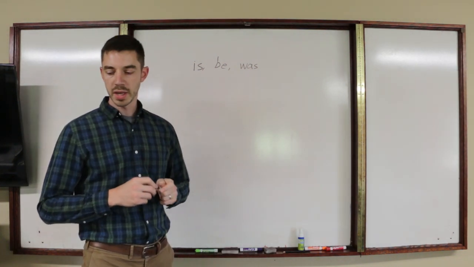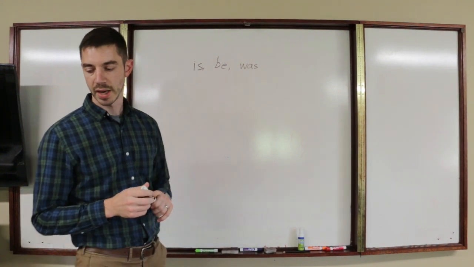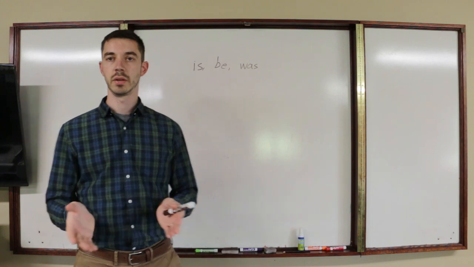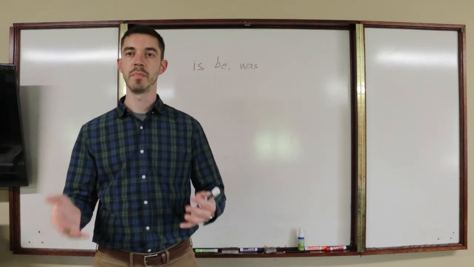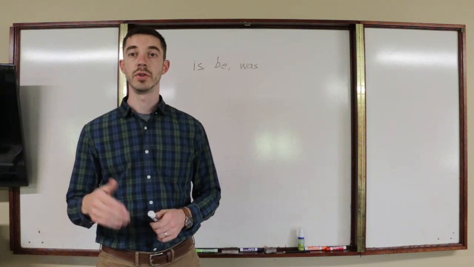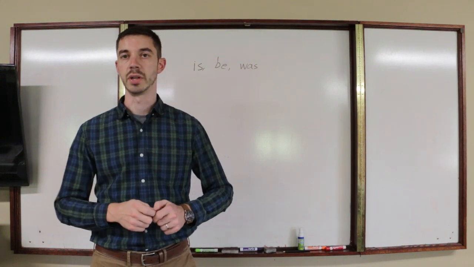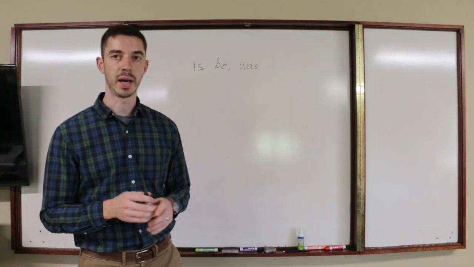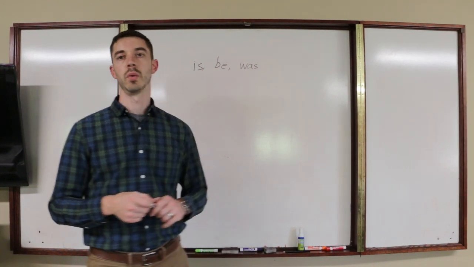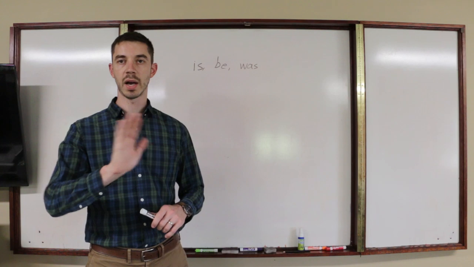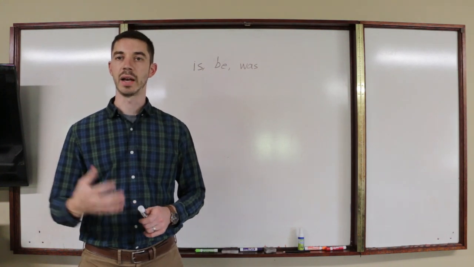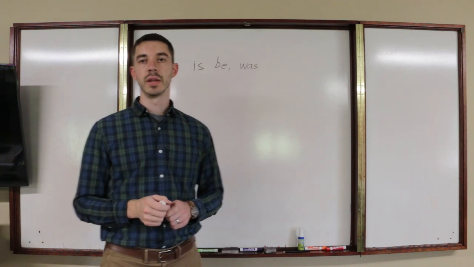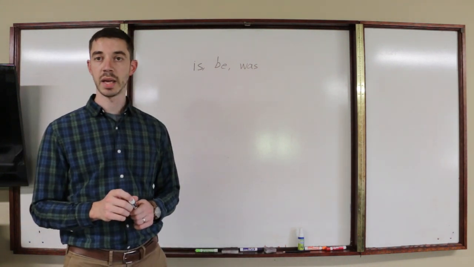Why do we call them being linking verbs? What does that mean? So being just means you're just there, you're just being something. You're not doing any particular action, but you're just existing. So rather than I am kicking a ball or I am waving my hand, I could say, I just am. I'm just here. And so that's why we call it being verbs.